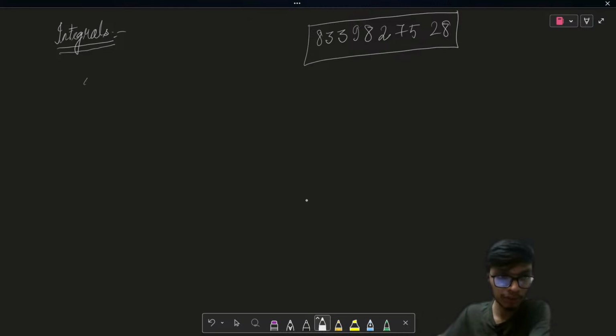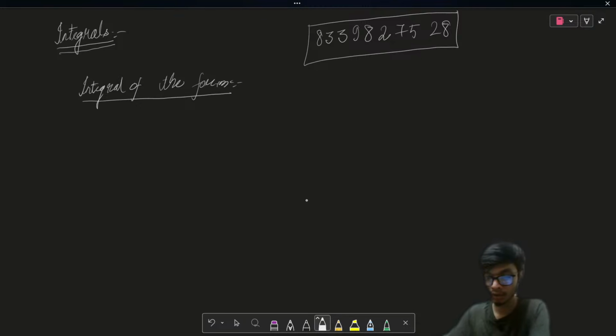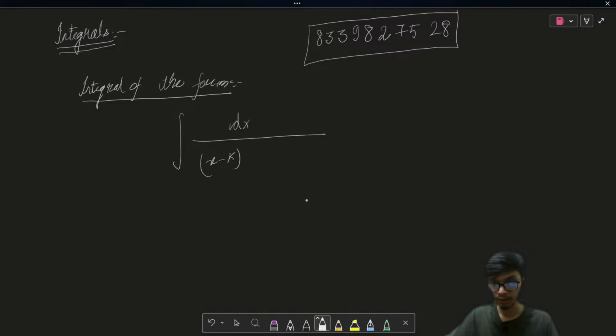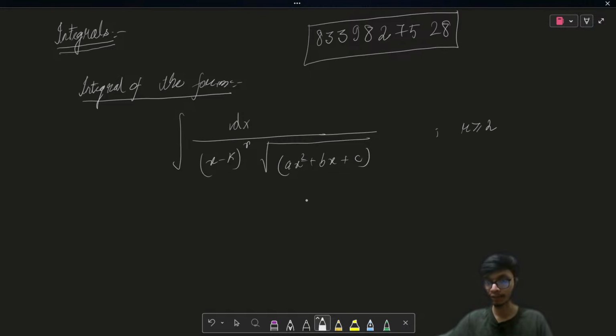Today I'm going to start with integrals of the special form. As in the last class we discussed some irrational types of integrals, let us say I have an integral like dx upon (x minus k) to the power r, times the square root of ax squared plus bx plus c. Note that r is greater than or equal to 2, and r belongs to the integers.